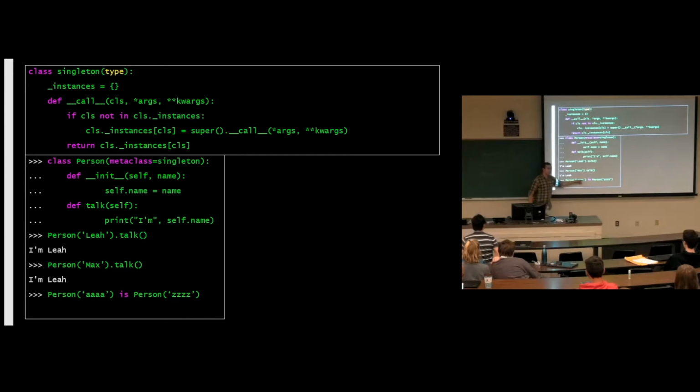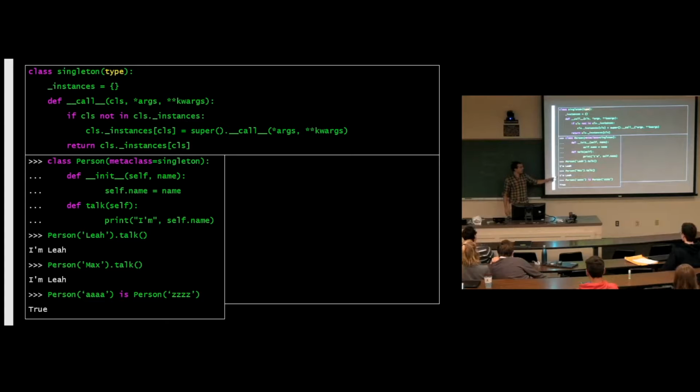Now if we make two more people, a and z, they are the same. They're the same instance. It's impossible now to make any other Person. Any questions about that?